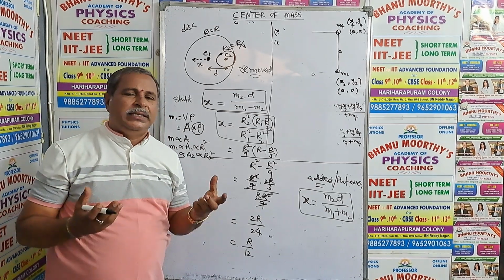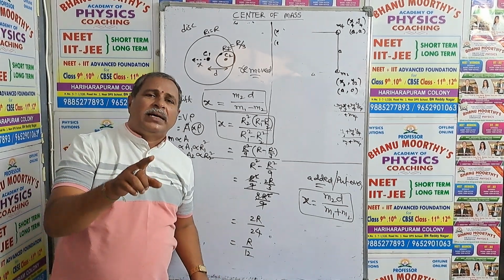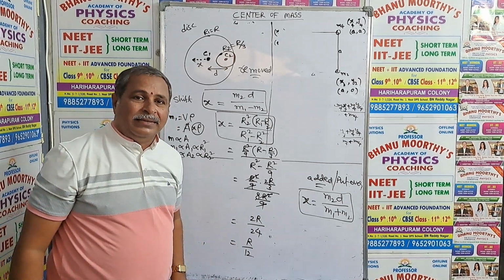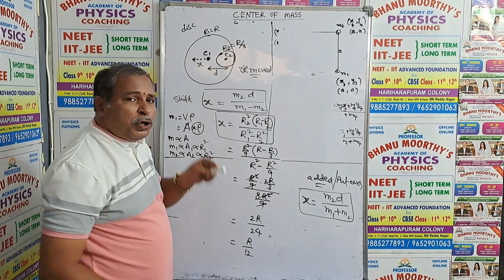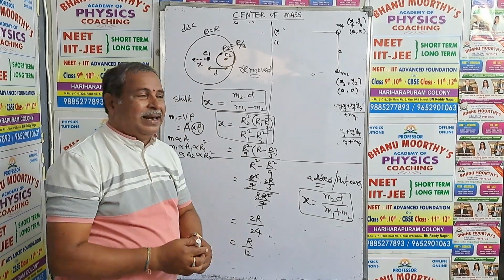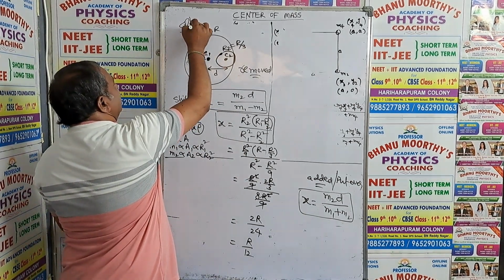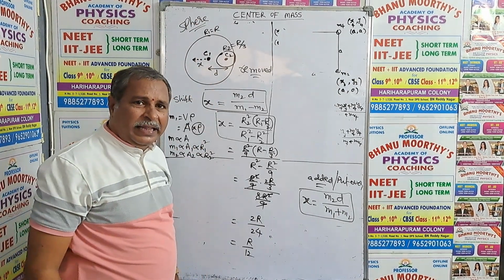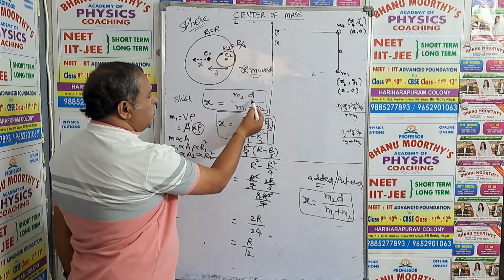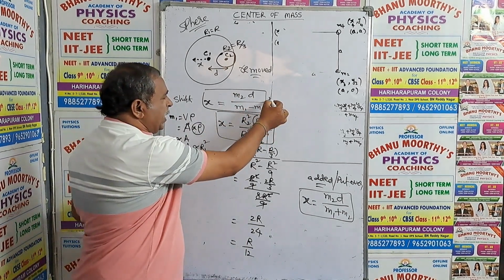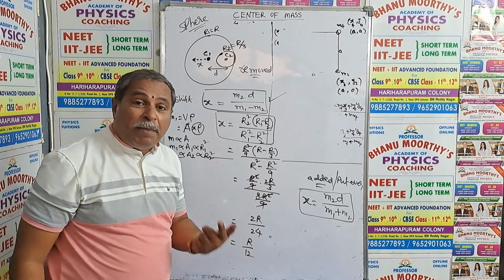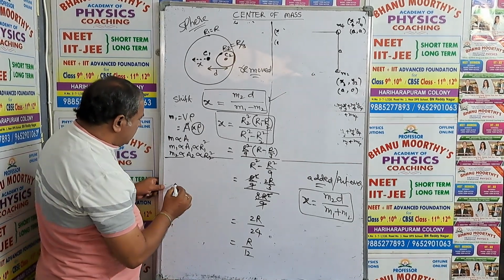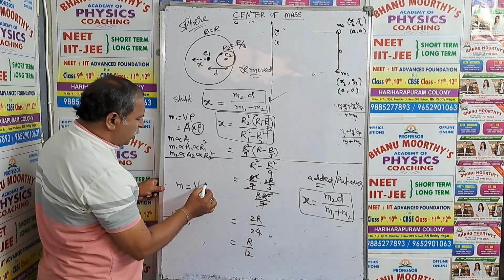So my dear students, this is the information about shifting the center of mass in the case of a disc. Now the same concept, they will ask for spheres. A smaller circular portion is removed from a bigger sphere. In the case of a sphere, similarly, two radii are given. Removed problem: m2d by m1 minus m2. Up to here it is okay. But for a sphere, what is the mass? Mass is m equals volume into density.